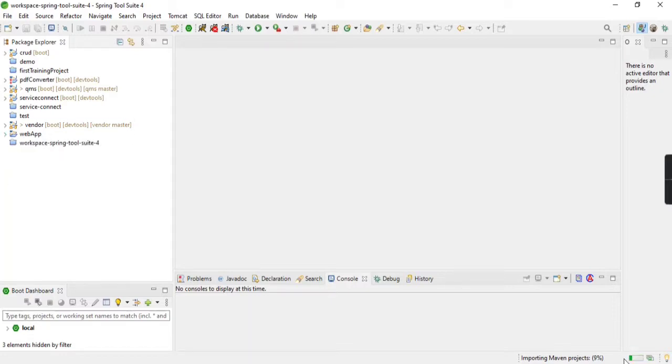Actually it is a blank project, you need to implement some workings. You just need to wait until this project is being imported.